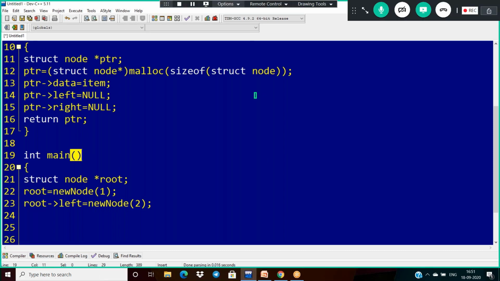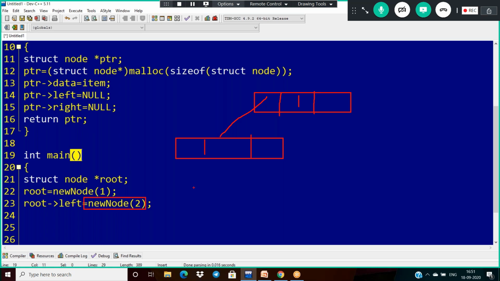How does the representation look here? First, we have 1. Next, this is the left side, which is pointing to this function call. newNode of 2 means it is 2, and its left and right are null.